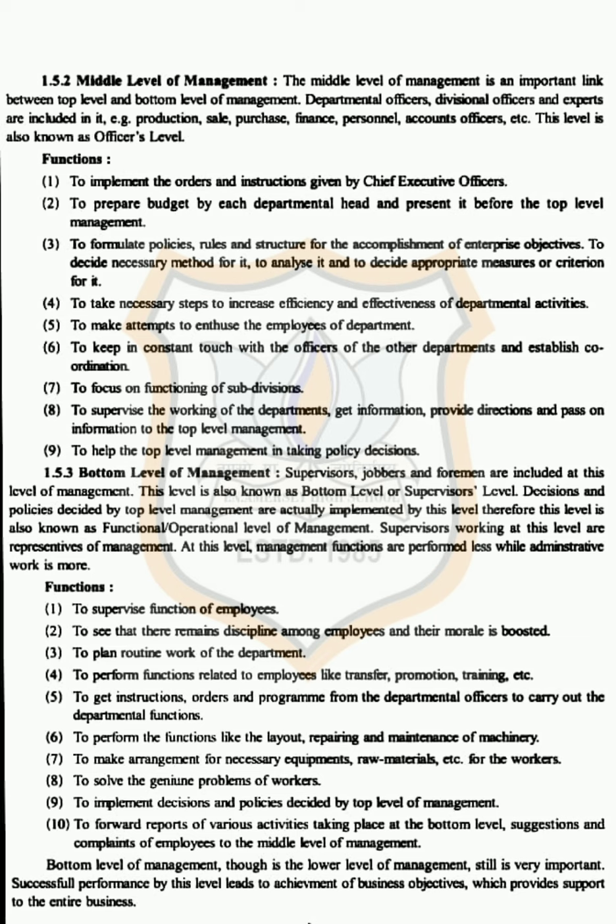Next is the sixth one, to keep in constant touch with the officers of other departments and establish coordination. So middle level management has to be in touch with the officers. That means they have to report every time, and also all the departmental heads have to cooperate among themselves and work for the smooth functioning of management. If they cooperate, there will be a smooth functioning of management.